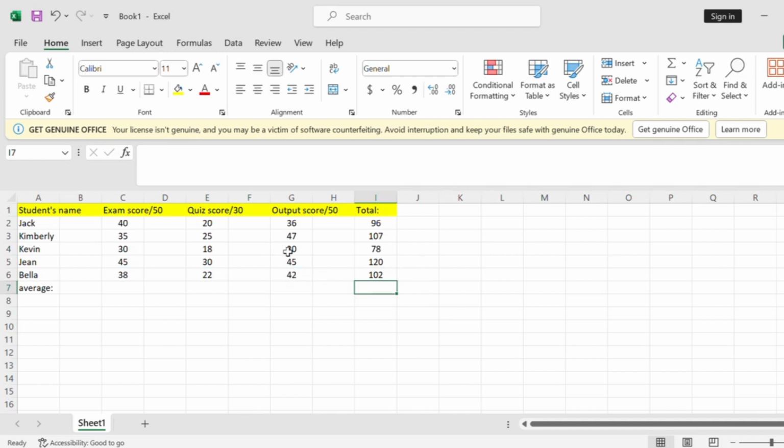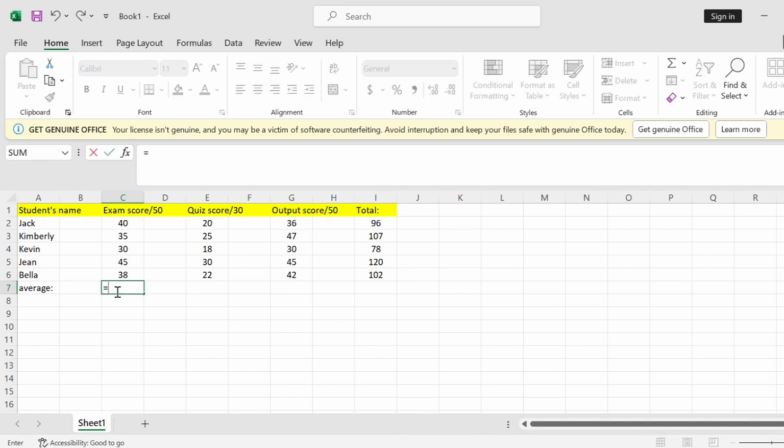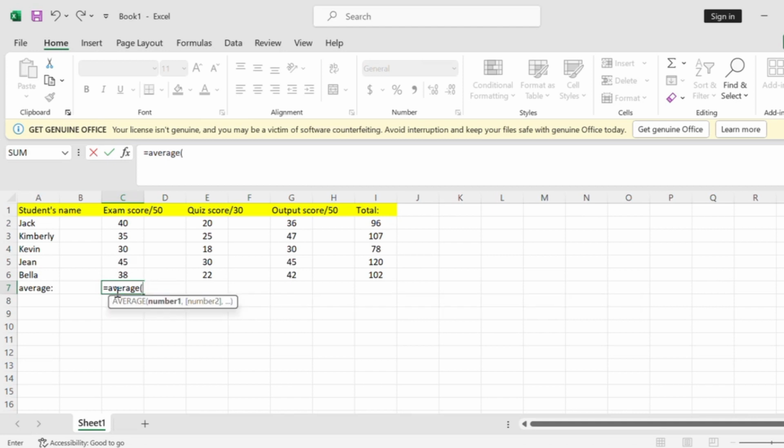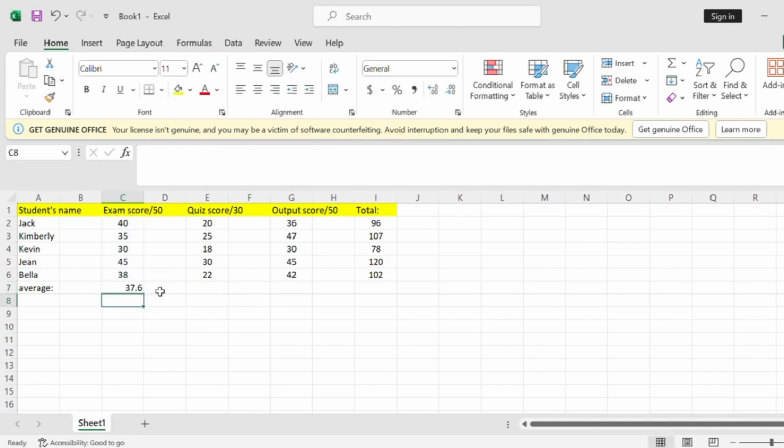There you go. So for the final, we'll get the average. The formula is equals average, then open parentheses, then you just drag from the top until the bottom, then close parentheses and enter.